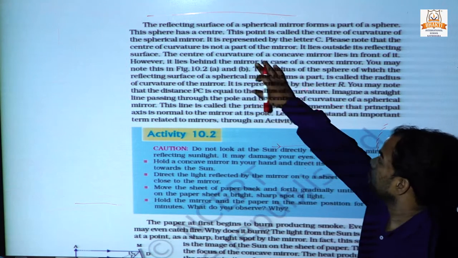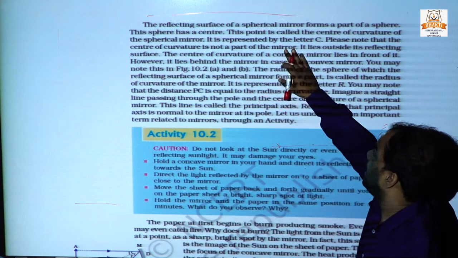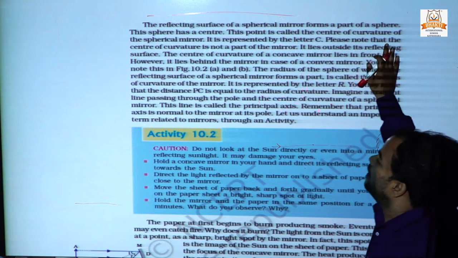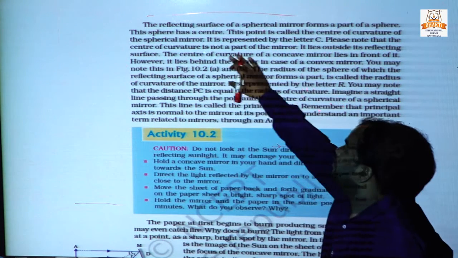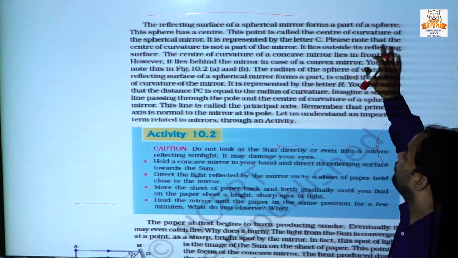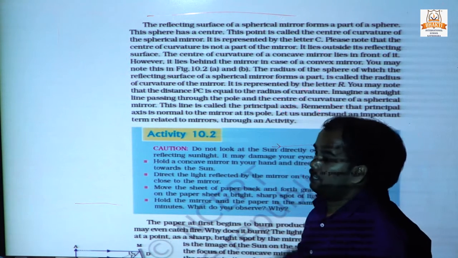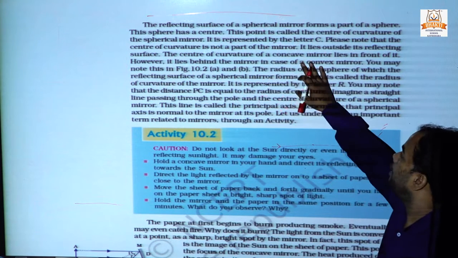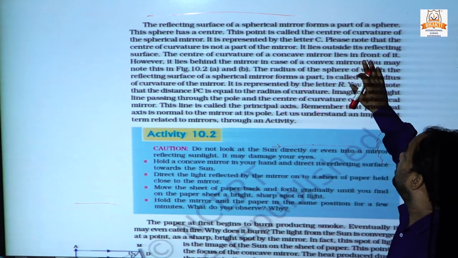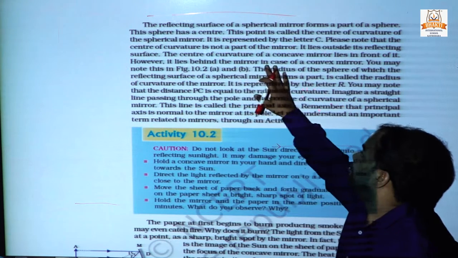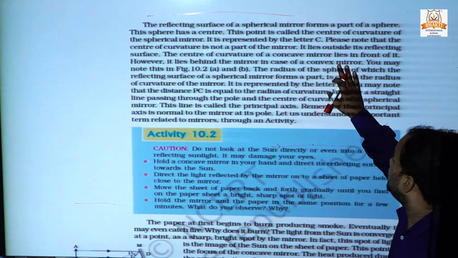It is represented by the letter C. Please note that the center of curvature is not a part of the mirror. It lies outside its reflecting surface. The center of curvature of a concave mirror lies in front of it. However, it lies behind the mirror in the case of a convex mirror.